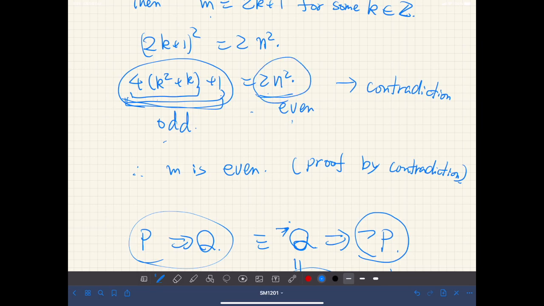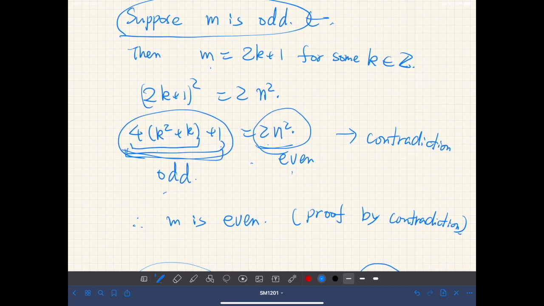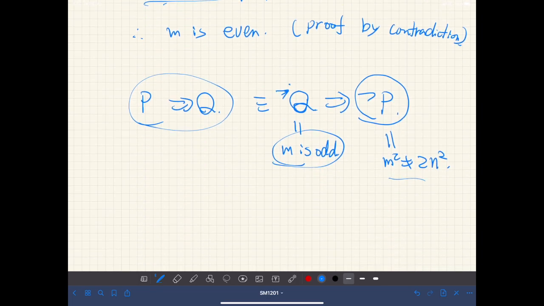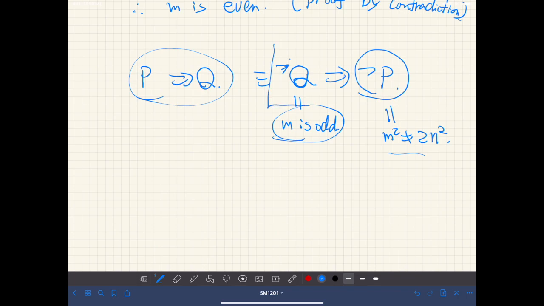So if m is odd, m squared cannot be equal to 2n squared. It just cannot happen. Therefore, we proved that this implication holds, which means we have proved the original proposition. So that's how proof by contradiction works.